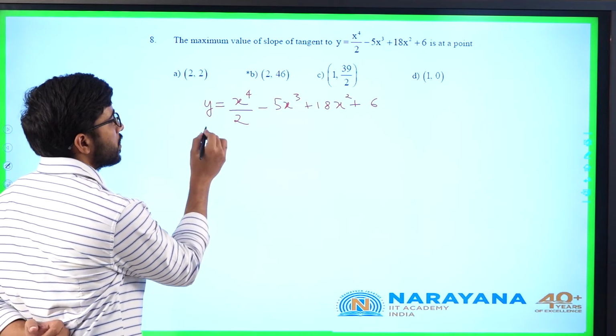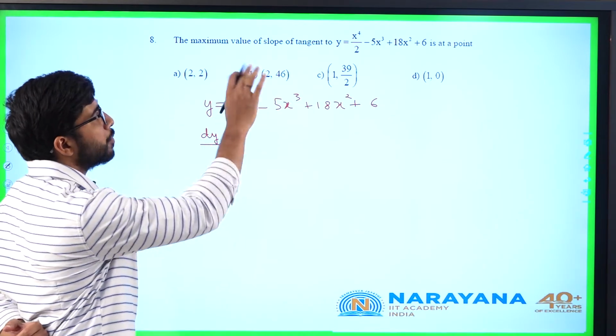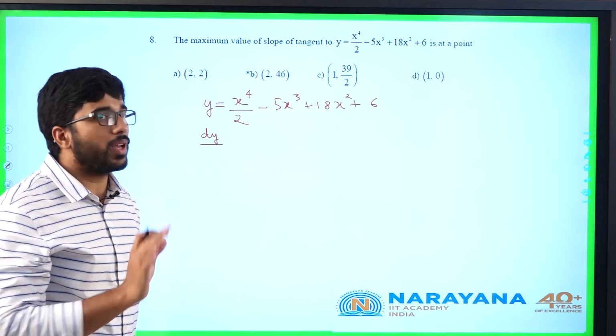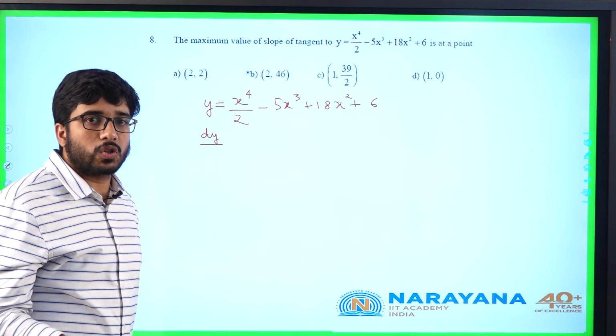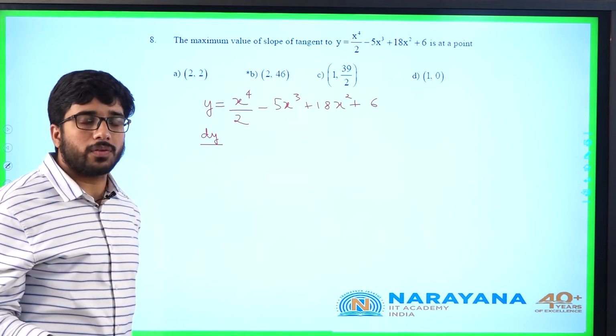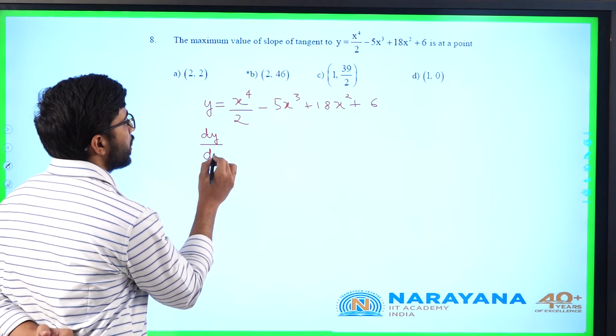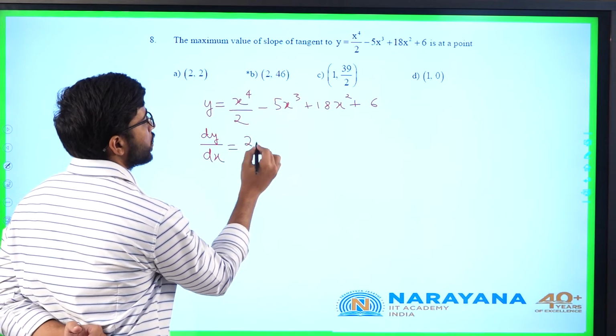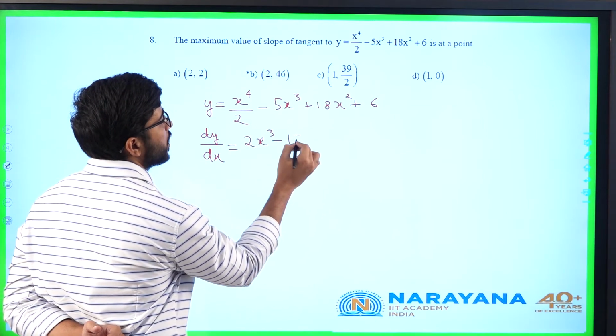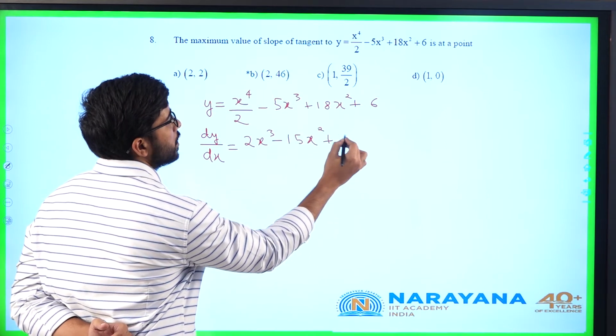What is dy by dx? He is asking the maximum value of the slope. He is not asking the maximum value of the function, but the maximum value of the slope. So you have to find the dy by dx function, and then find its maximum value. What is dy by dx? 2x cube minus 15x square plus 36x.